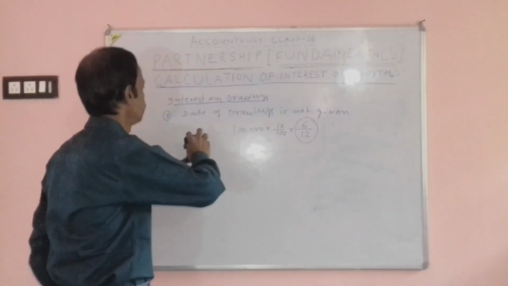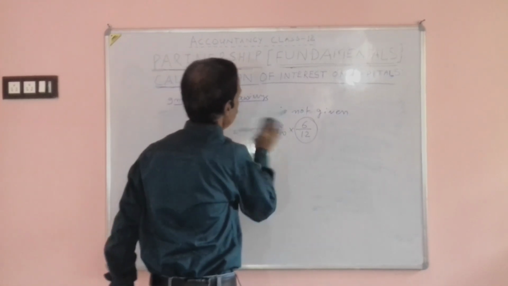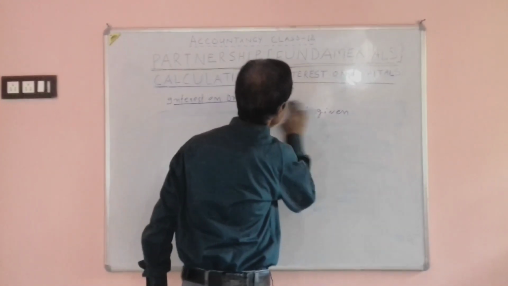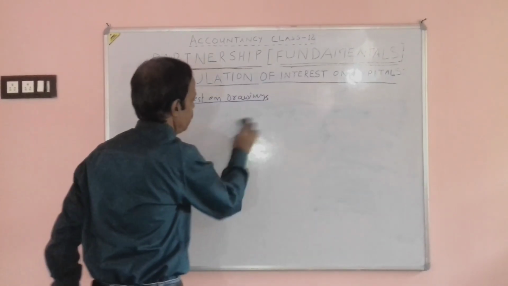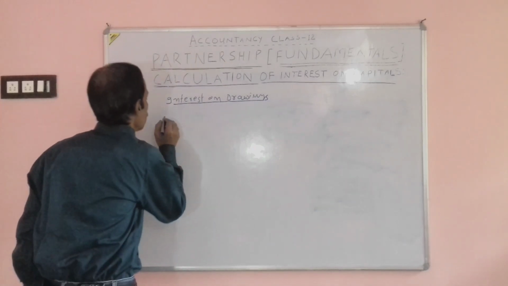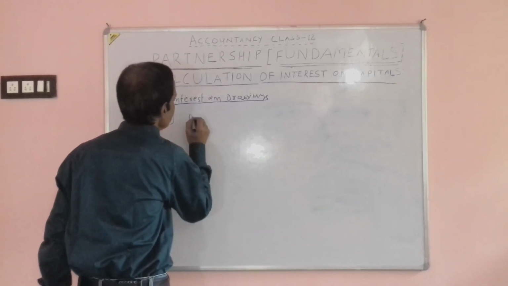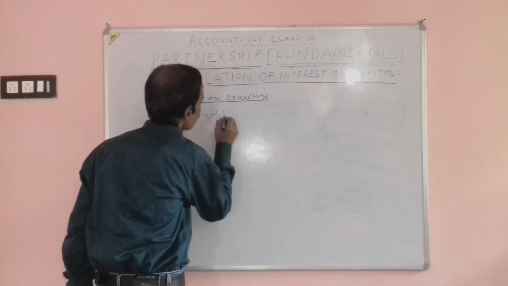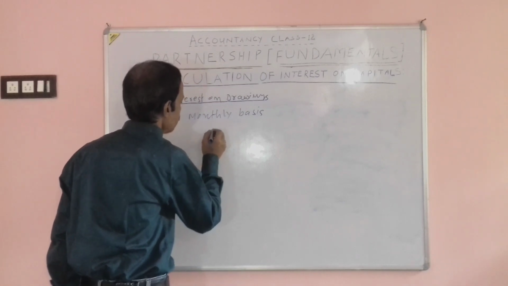The second one is drawing, which may be on a monthly basis, quarterly basis, or half yearly basis. Now concentrate when drawing has been made on a monthly basis. On a monthly basis, there may be 3 situations.